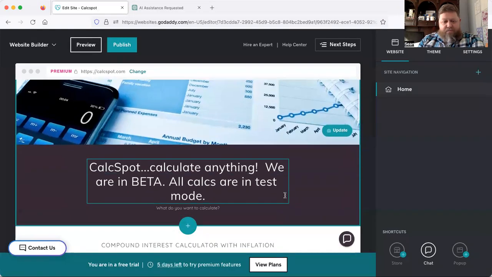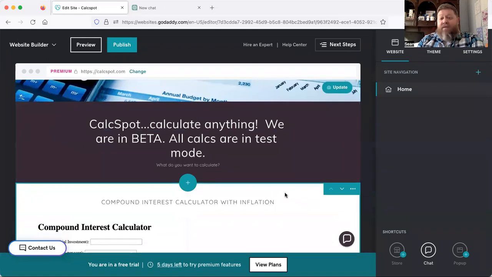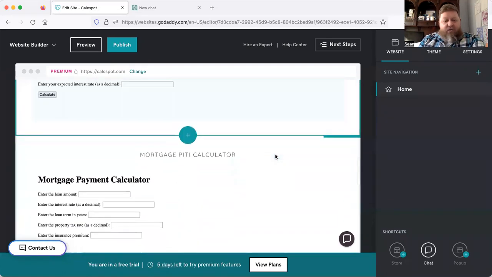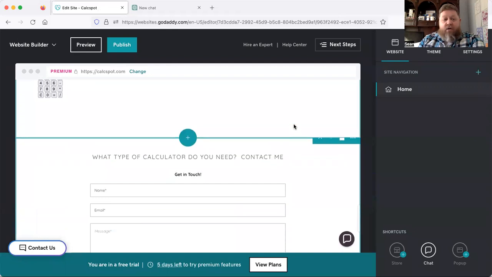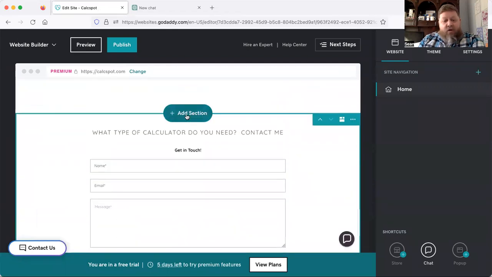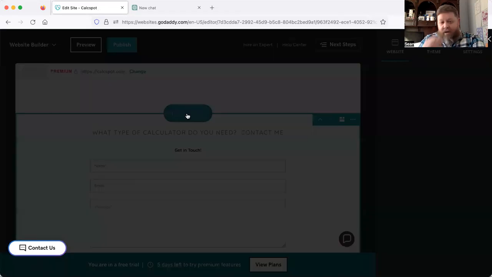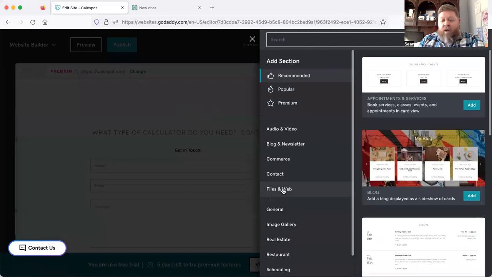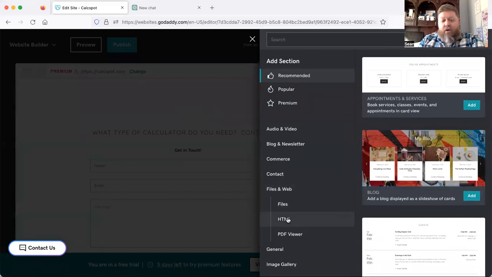I want to call out that if you're thinking, I've never worked on websites and I don't know where to even begin, you're totally fine. When you see down here all these different sections, and you're inside of one of these free GoDaddy websites, you've got these little plus buttons for add section. So I'm going to click add section, and in order to add these advanced features, I'm going to go right down here to file and web, and I'm going to go to HTML.